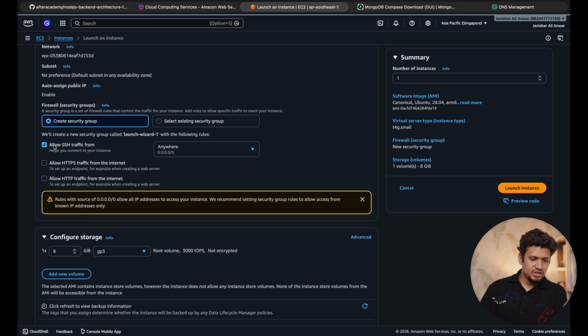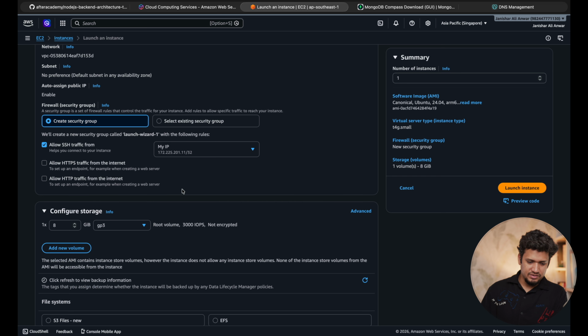So in the security group, what do I want to allow? This is a MongoDB server, so I want to have access to the service through my laptop. So I want to allow the SSH traffic, but from anywhere? No, this is not what I recommend. I want the IP address of my system, provided by my network service provider, to be the only IP from which this service could be accessed, the most secure option.